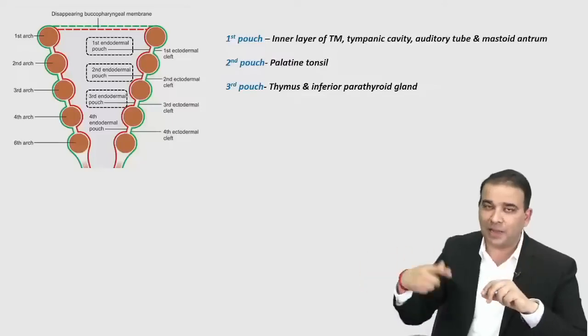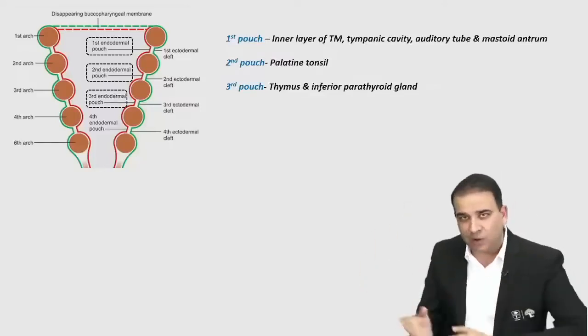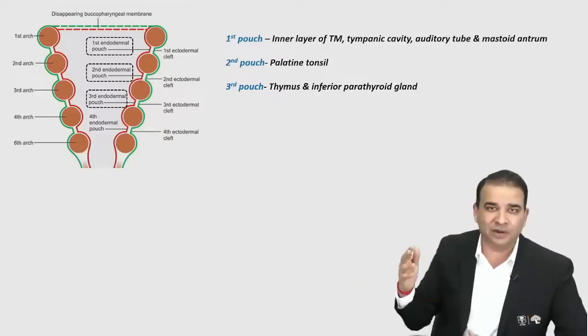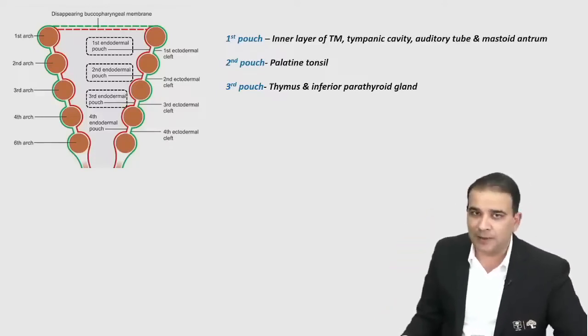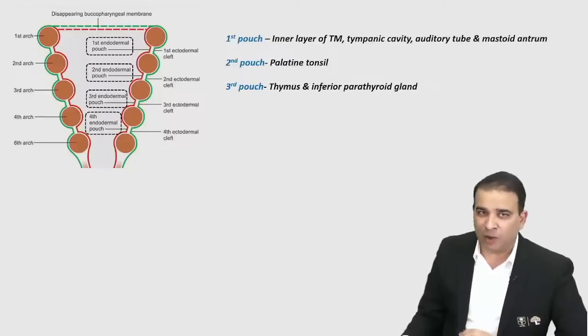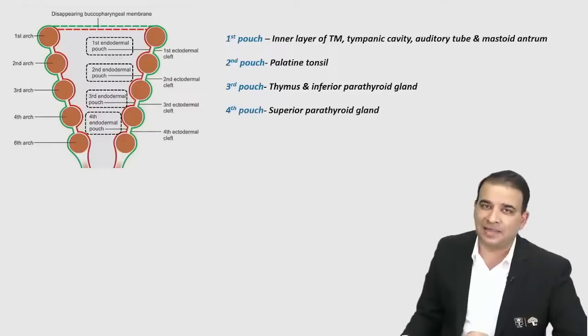The inferior parathyroid gland will develop with the thymus. Later on it will migrate below and come below. So though it is inferior, it develops above the superior. That's the third pouch giving rise to the thymus and inferior parathyroid. And then we have the fourth pouch, which will give rise to the superior parathyroid gland.